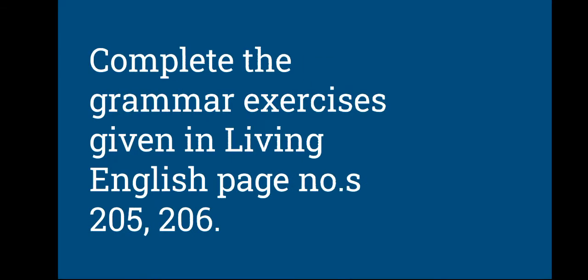For future actions we use simple future tense; future continuous for future ongoing actions; future perfect for future completed actions; and future perfect continuous tense for actions which started in the future and continued for some time in the future.